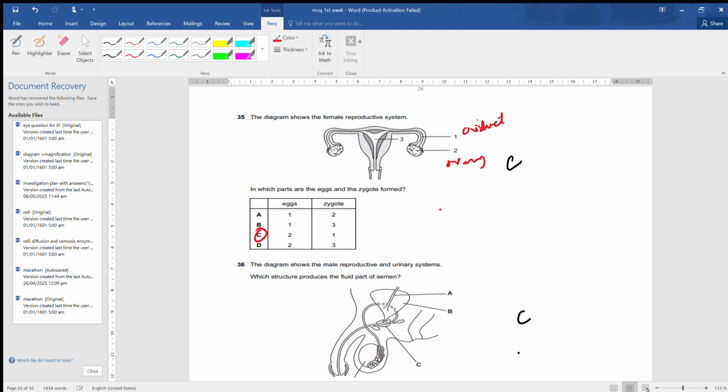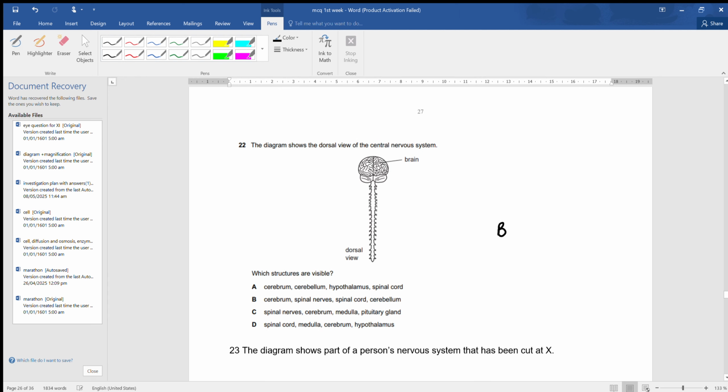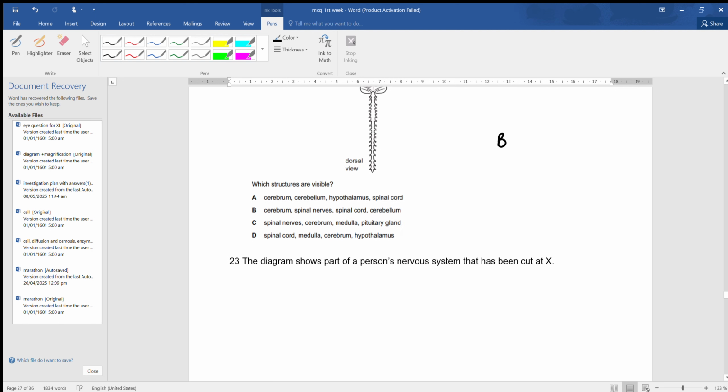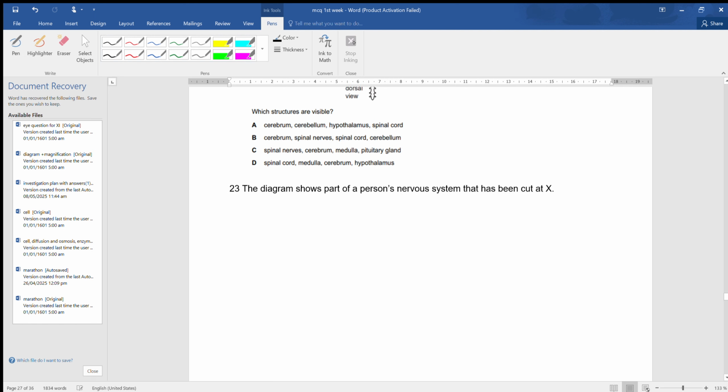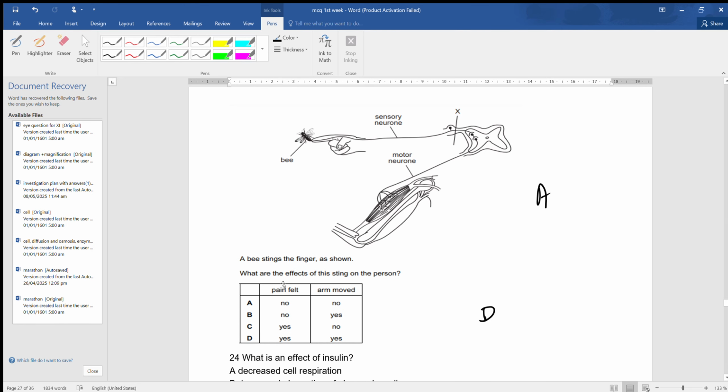Now next, the diagram shows the male reproductive and urinary system. Which structure produces the fluid part of the semen? We know that the fluid part of the semen is produced by C, and what is C? C is the prostate gland. Now next, 2009. The diagram shows the dorsal view of the central nervous system. Which structures are visible? This is now not included in our syllabus. Now next, the diagram shows part of a person's nervous system that has been cut at X. Cut at X. Now a bee sting finger, this is the same question.